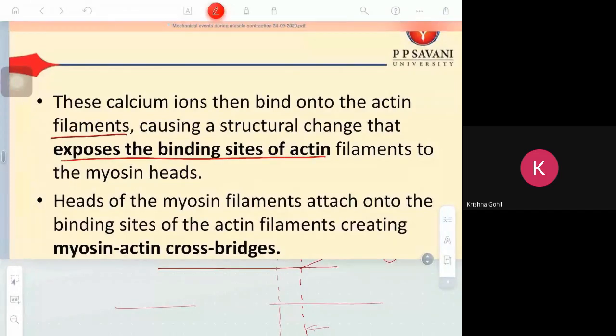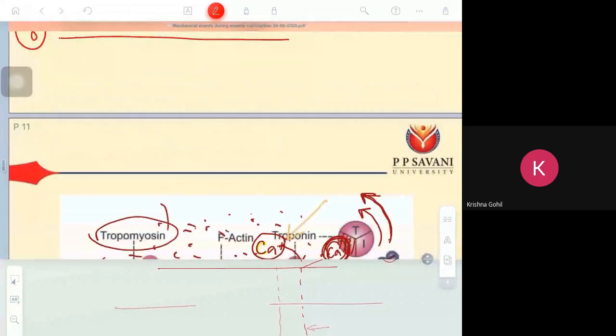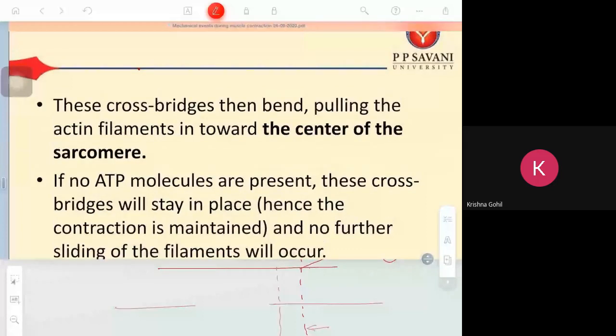Eighth point is the head of the myosin filament attaches to the actin and a cross bridge forms. And these cross bridges then bend, and it pulls the actin filament towards the center of the sarcomere. This is the ninth point.